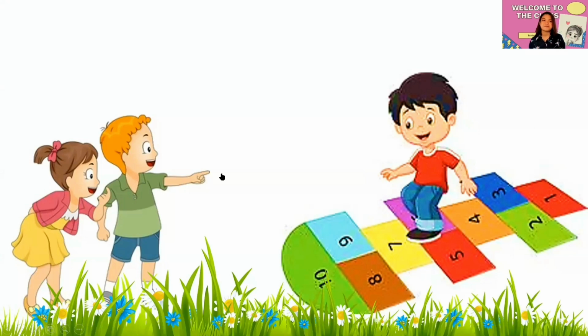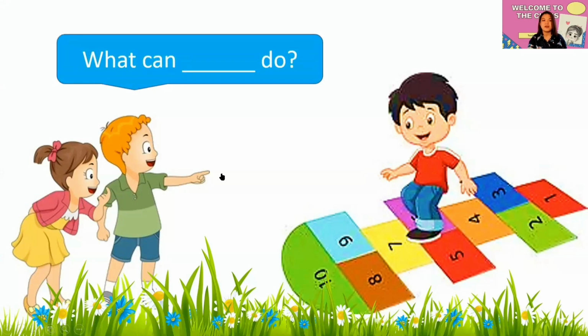Now look at that. They are watching the boy playing. Now, what will be the sentences for this picture? First one, what can blank do? This boy is asking, what can blank do? Blank, what are we going to use? He or she? Perfect. He. So what can he do? Can you give me an answer? What do you think this boy is doing?